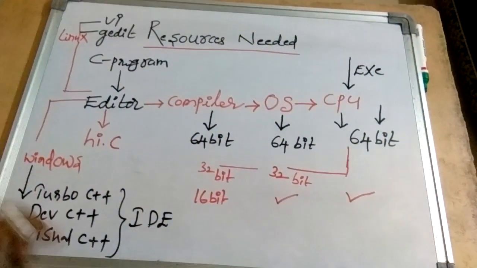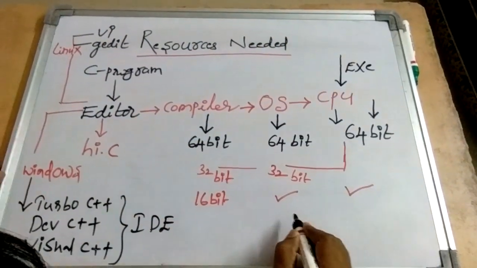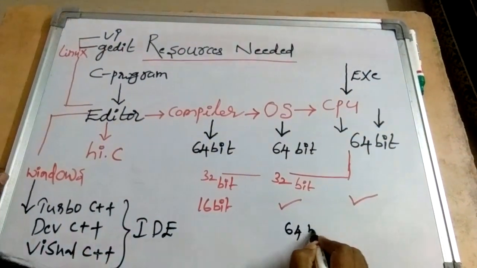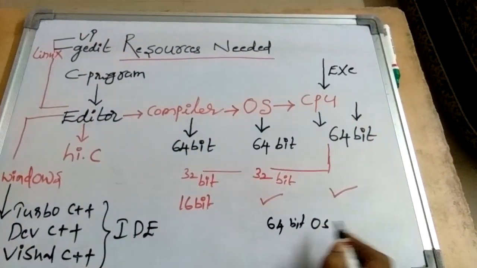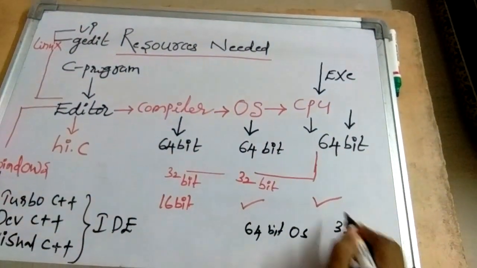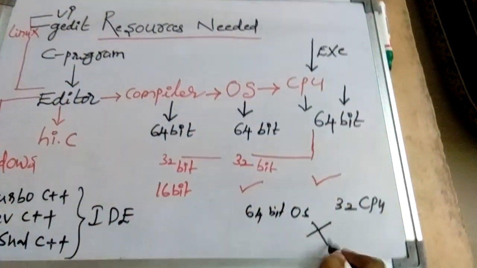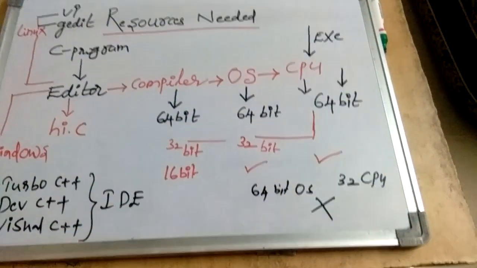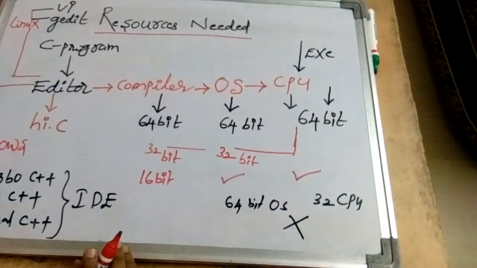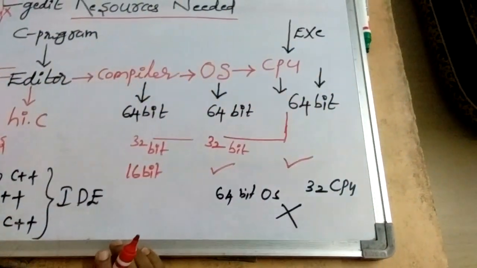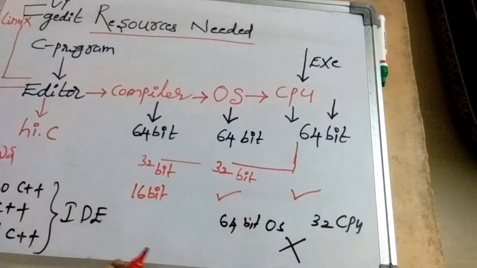For example, if you have a 64-bit OS, but you have a 32-bit CPU, this is impossible. It will not work, because the OS could process 64 bits, but the CPU is able to process only 32 bits. You cannot run it.